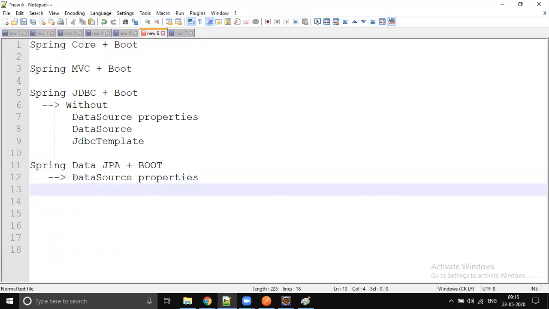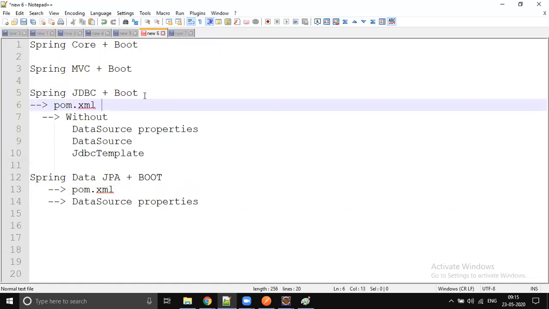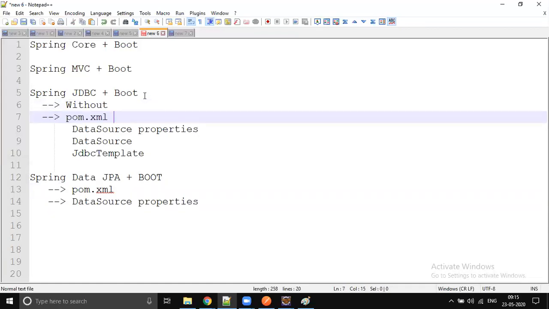Yeah, but before that, I'm not mentioning it in every module, but it is important: in the pom.xml file, you need to add the dependencies. That is common for all. Without Spring Boot, the big hectic is managing the dependencies. That is one of the biggest.